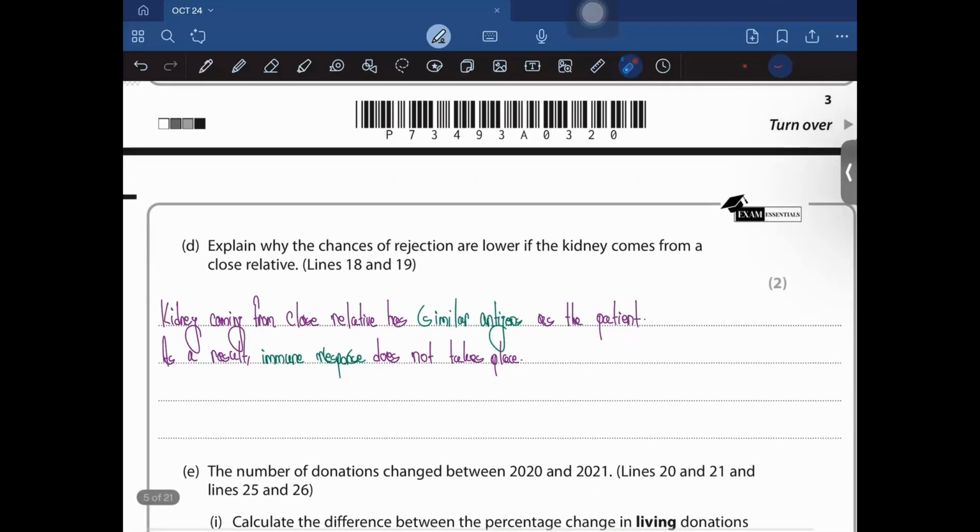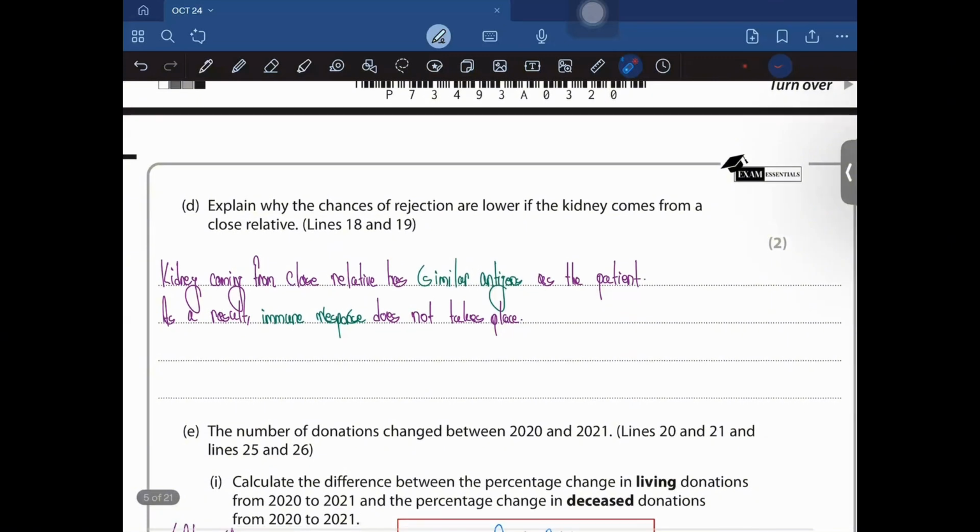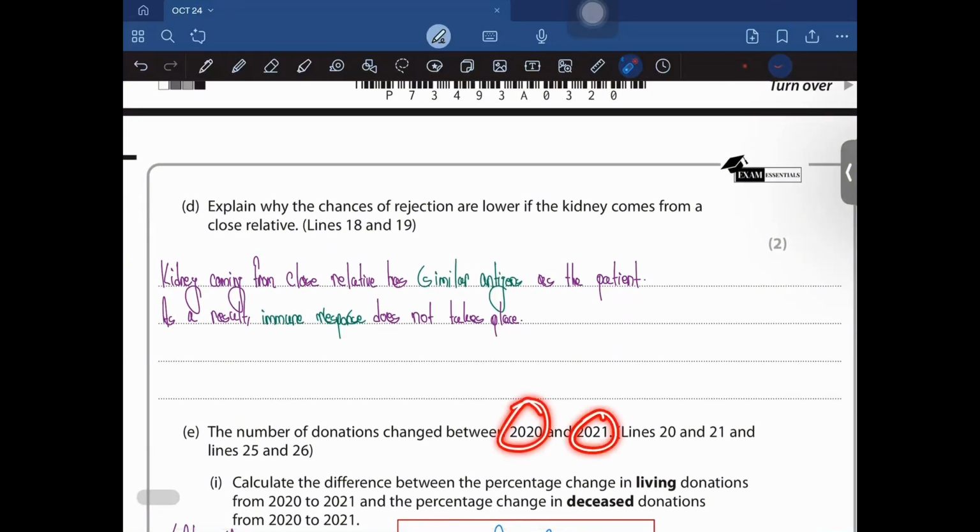The number of donations changed between 2020 and 2021.